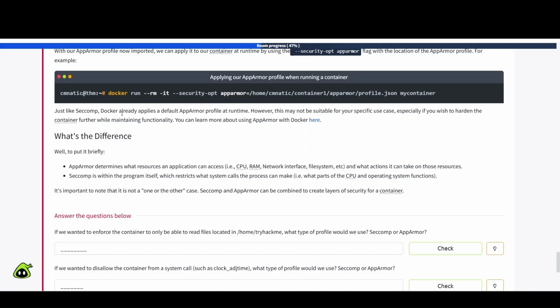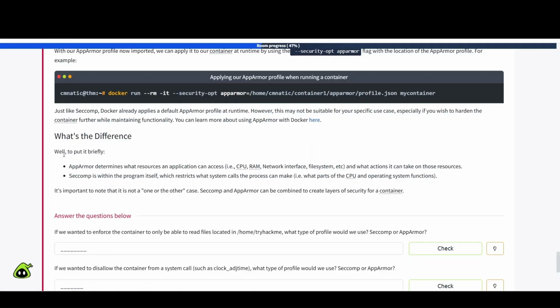Just like seccomp, Docker already applies a default AppArmor profile at runtime. However, this may not be suitable for your specific use case, especially if you wish to harden the container further while maintaining functionality. You can learn more about using AppArmor with Docker here, so go ahead and check that out as well to expand your knowledge and skill set in that area.